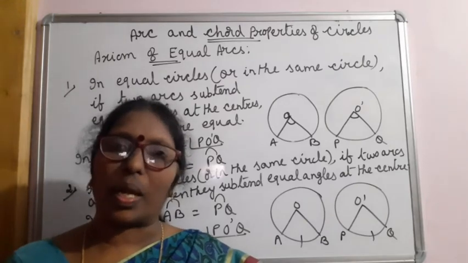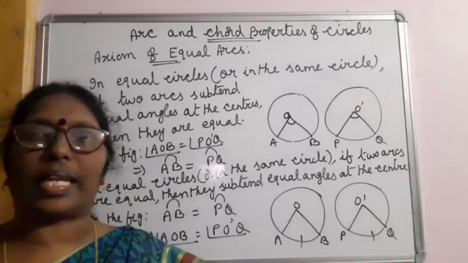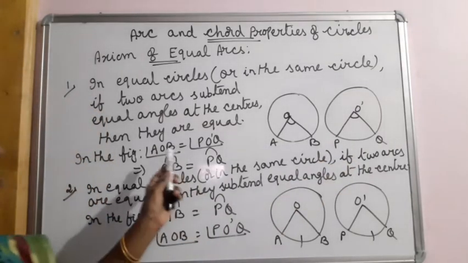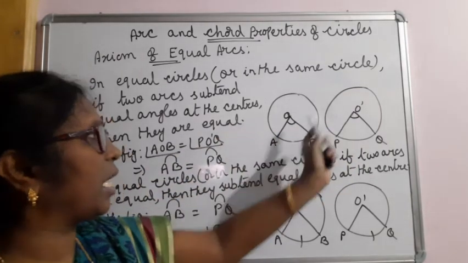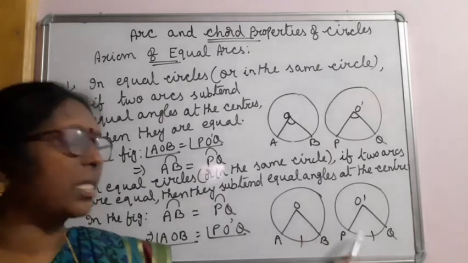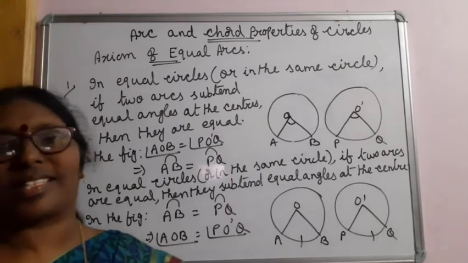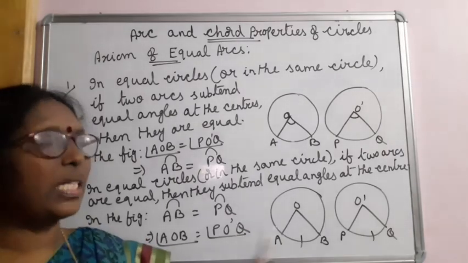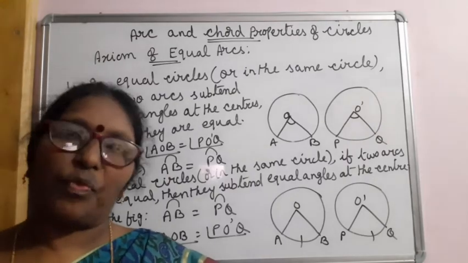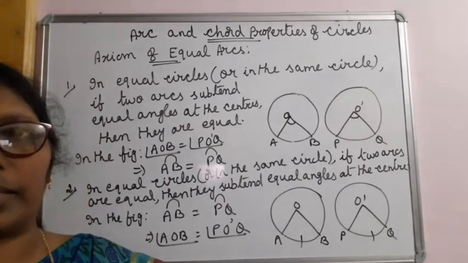That means, what did you understand from this? If two arcs subtend equal angles at the center, they are equal. If two angles at the centers are equal, the arcs are equal. And if two arcs are equal, then they subtend equal angles at the centers. This you must know before going through the theorem which you are going to learn now.